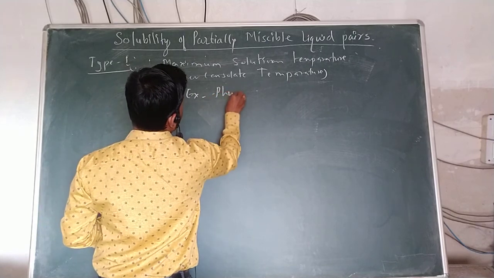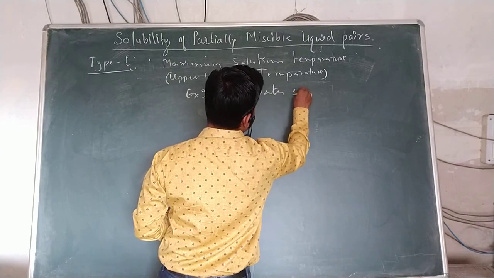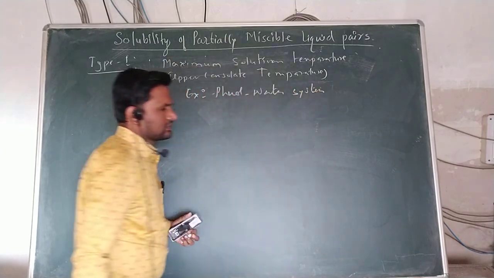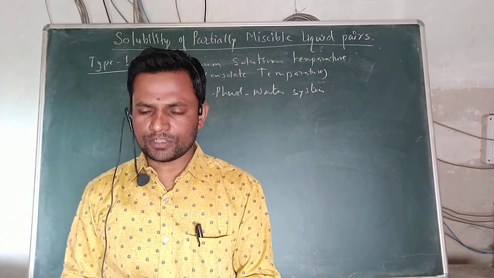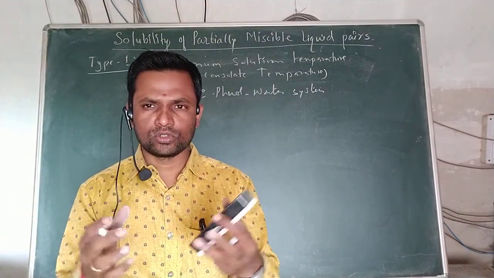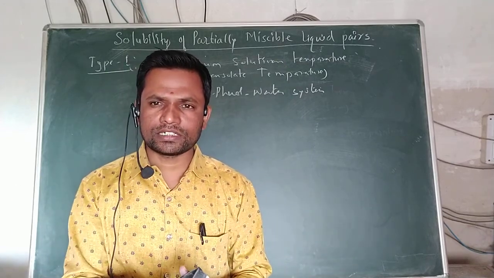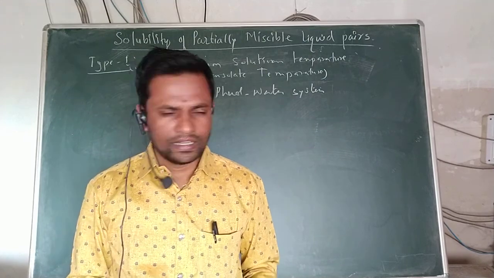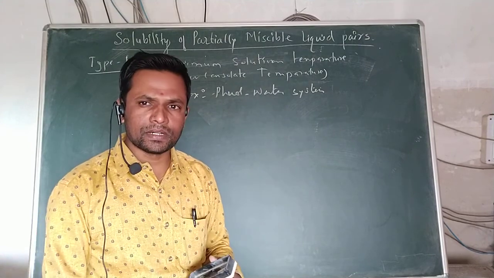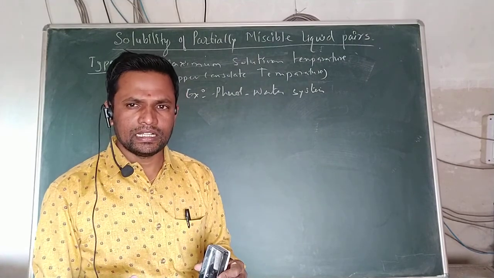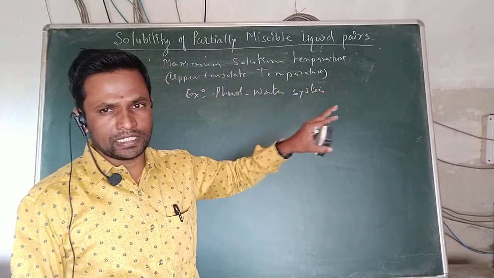Now, what is the phenol water system? If a small quantity of phenol is added to water, it will be soluble, that is, miscible. But when a large quantity of phenol is added to the water, it forms an immiscible liquid pair. This immiscible liquid pair, the phenol water system, can become miscible above a certain temperature. This is the maximum solution temperature type of liquid pair.